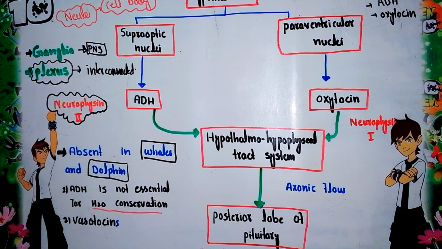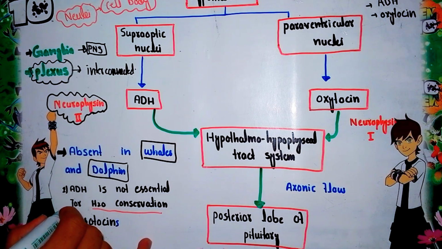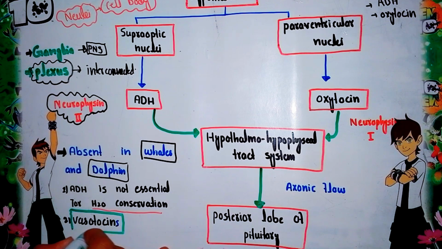The second one is oxytocin. Another hormone is produced in dolphins and whales, called vasopressin. This vasopressin is a non-peptide hormone that is mainly released by the anterior lobe of the pituitary gland.